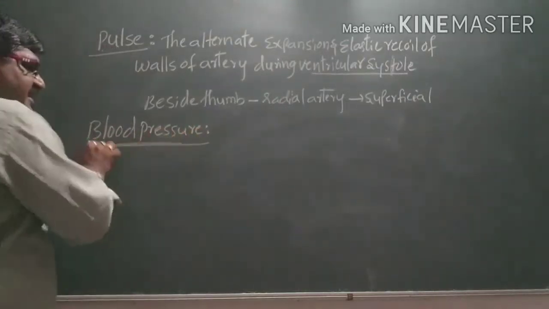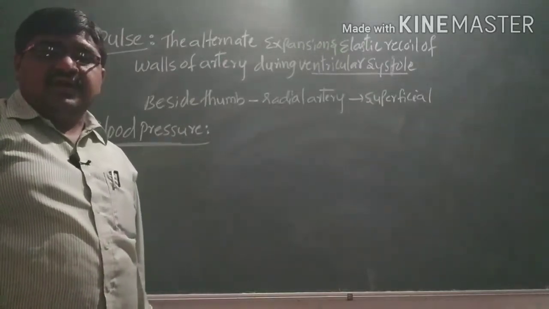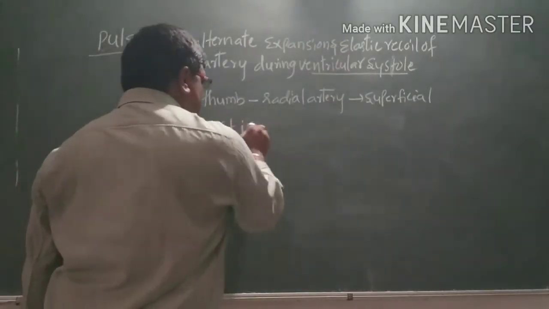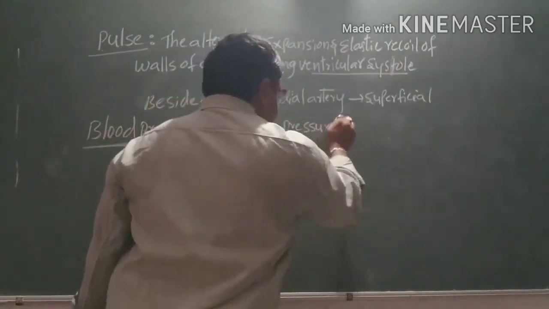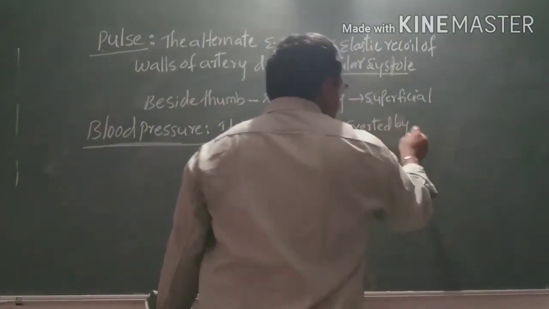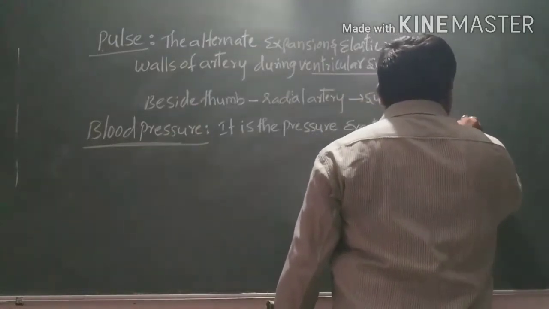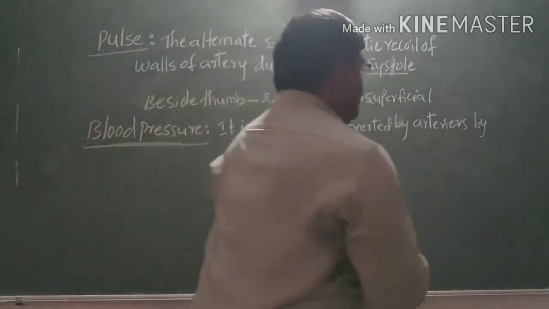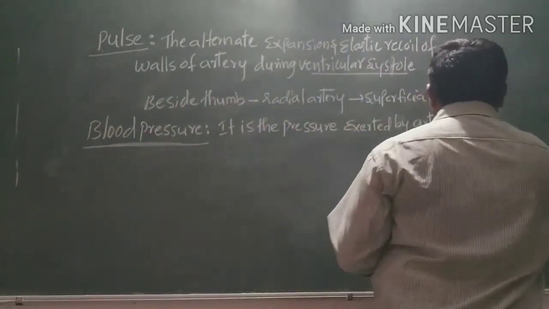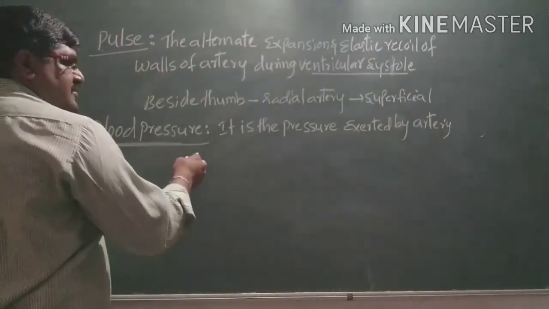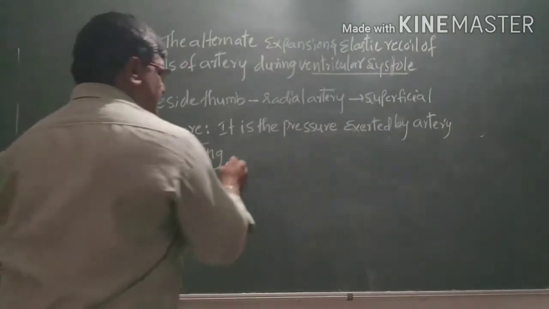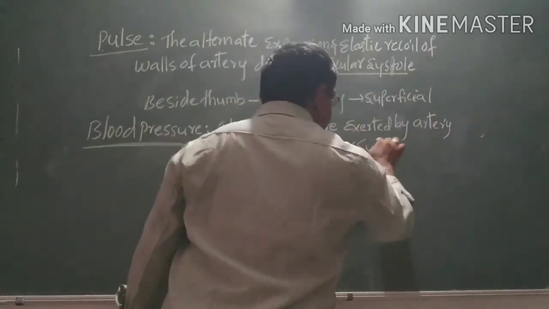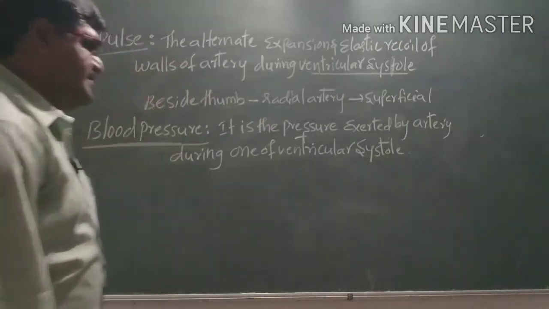So what is blood pressure? It is the pressure exerted by the arteries during one ventricular systole.